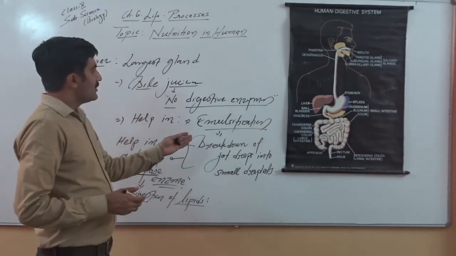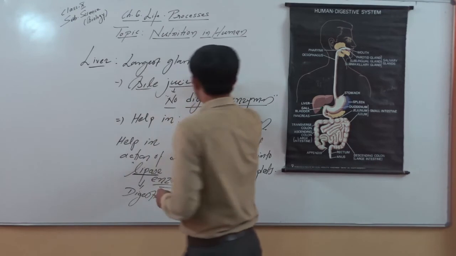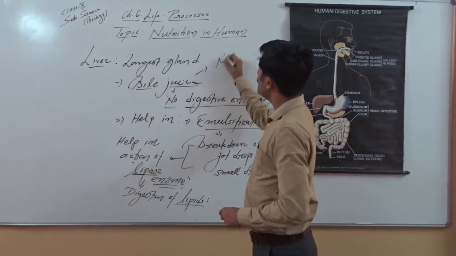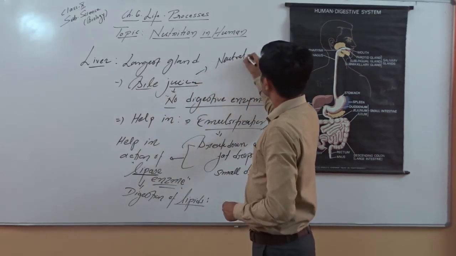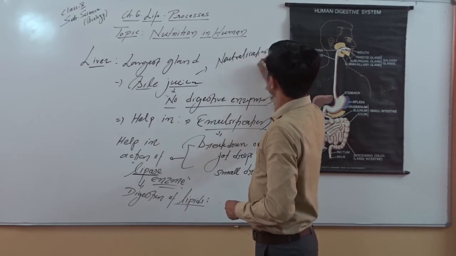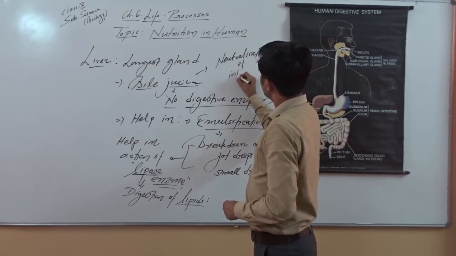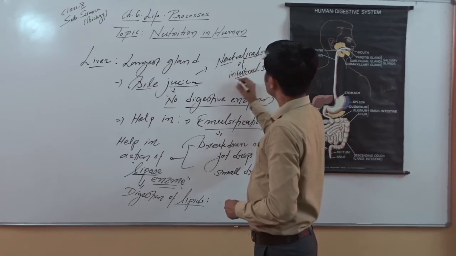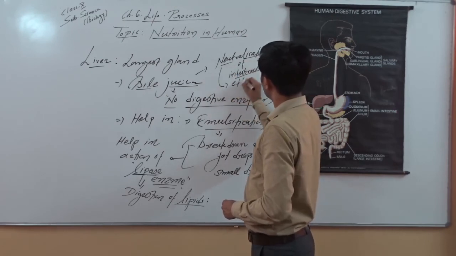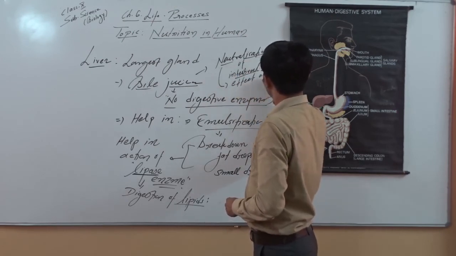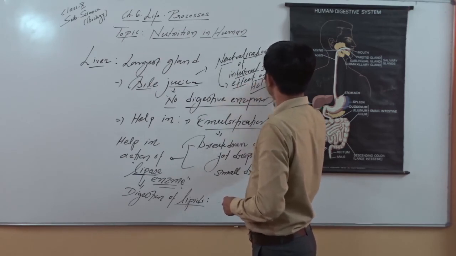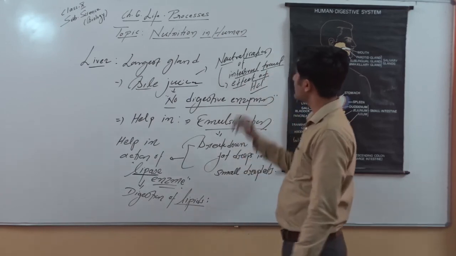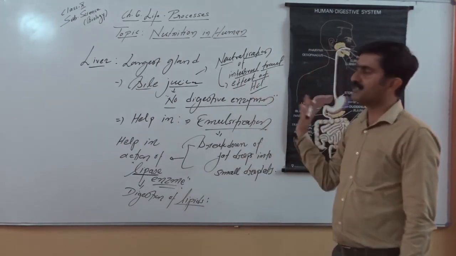Besides that, bile juice also helps in neutralization of the intestinal tract, or in other words we can say it neutralizes the effect of hydrochloric acid. This is very important. It neutralizes the effect of hydrochloric acid, neutralizes the intestinal tract.